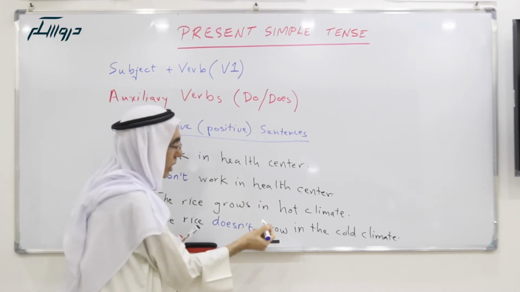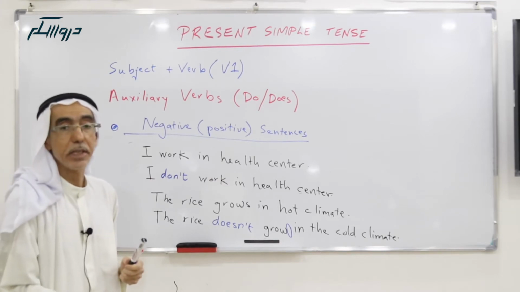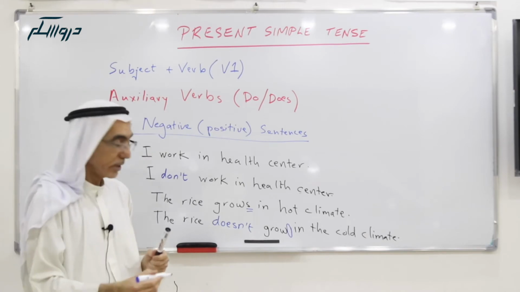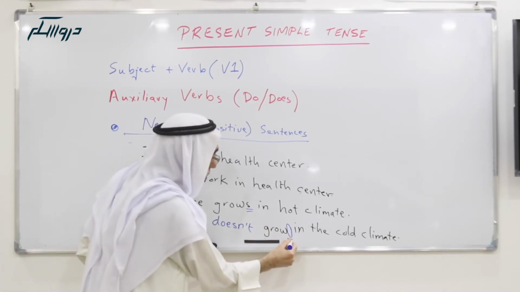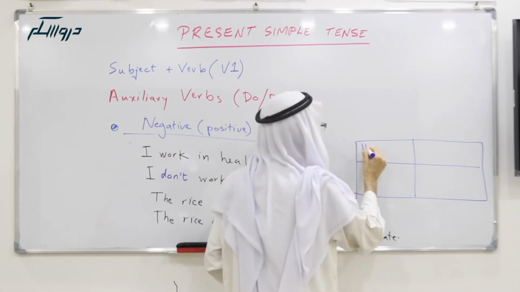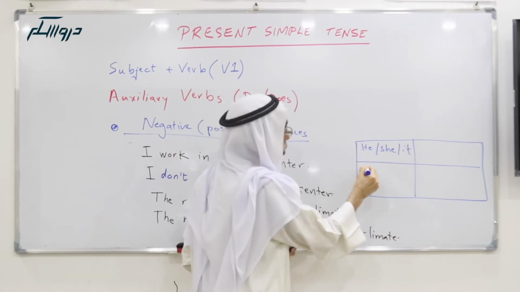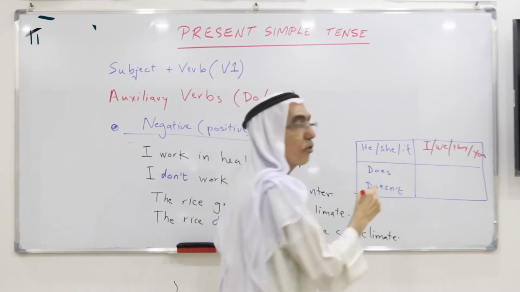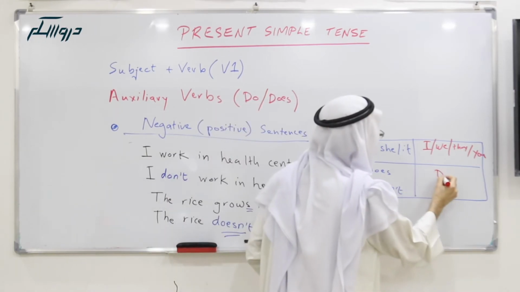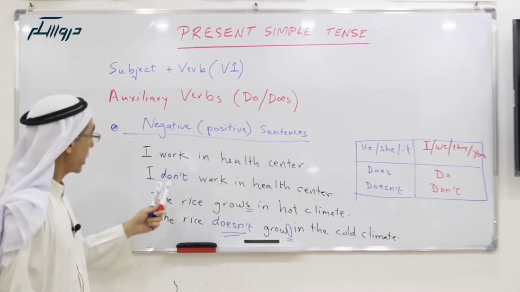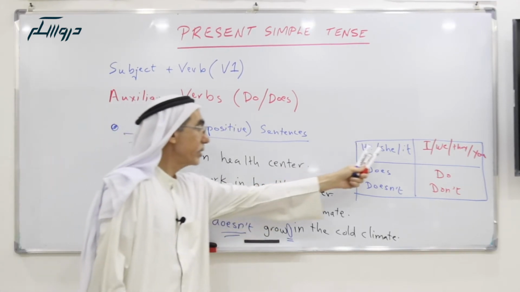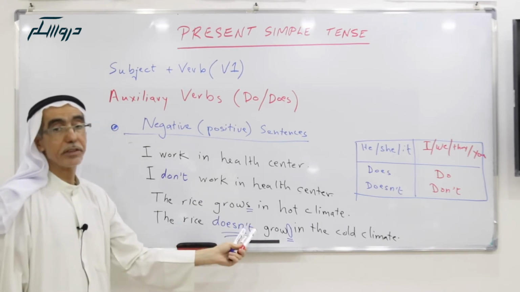Notice that we omitted the S here. There is no S here. In the affirmative sentence, there is S. In the negative sentence, there is no S, and we put doesn't. The rule is that for he, she, it, we use does or doesn't. For I, we, they, you, we use do or don't. So it's here, I don't. The rice is it, so the rice doesn't.